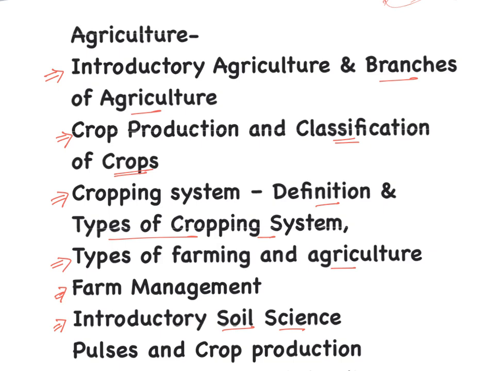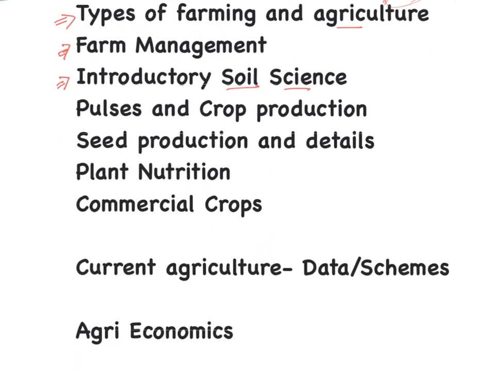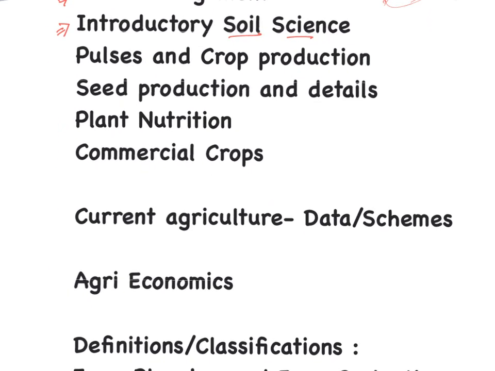Soil types, problematic soil, soil erosion, all this will come under this. And then pulses and crop production, as you can see here. Then seed production and details, plant nutrition, and then commercial crops like sugarcane, tea, coffee, tobacco, fiber crops.